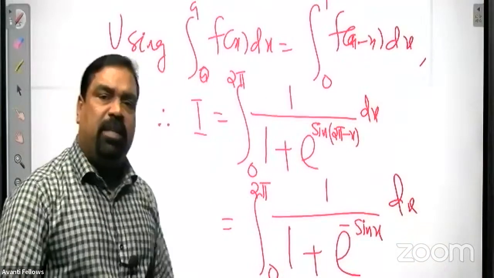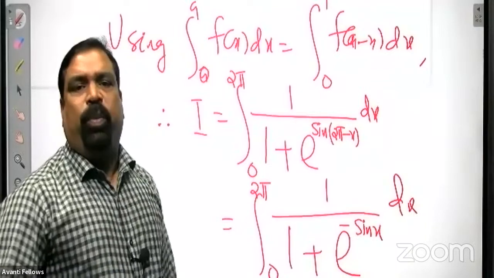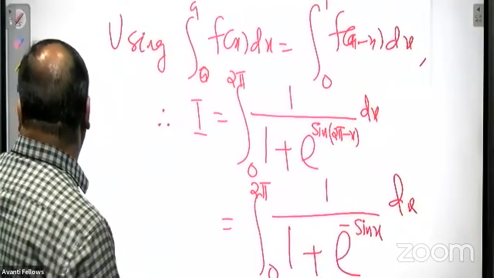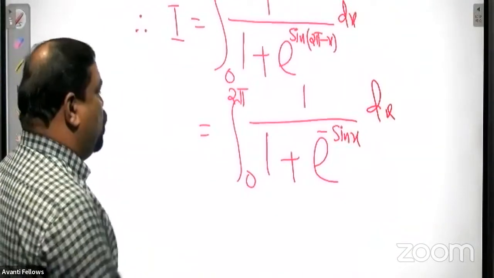Sine 2 pi minus x is minus sin x. What is cos 2 pi minus x? Cos 2 pi minus x is the same as cos x. All these are basic trigonometry. Okay, so what to do next?